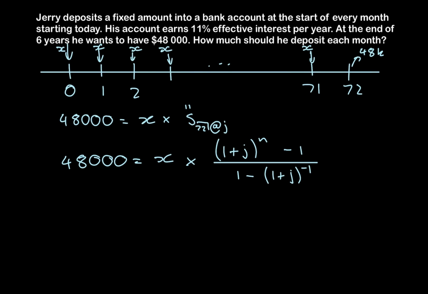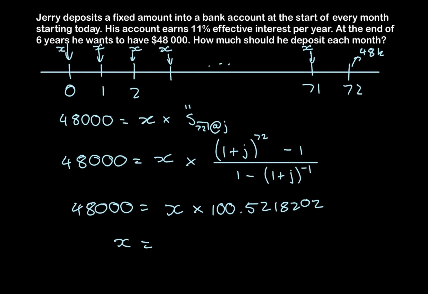So what you then do is you substitute that in for J, and your N is obviously 72. Now, if you solve that annuity, you get that 48,000 should be equal to X times 100.5218202.